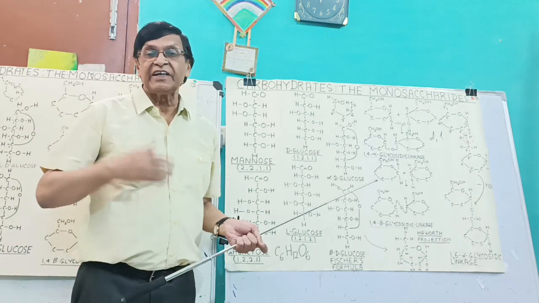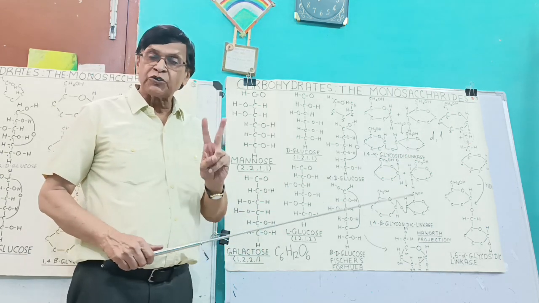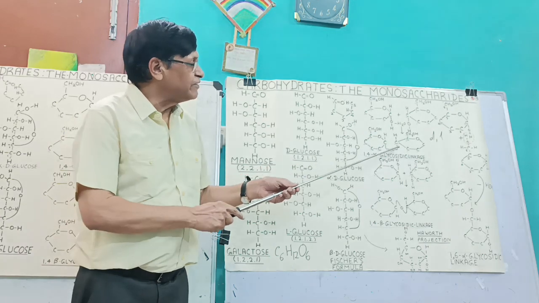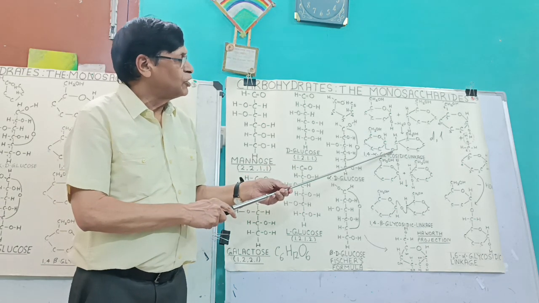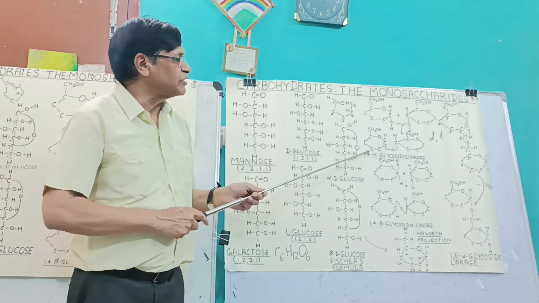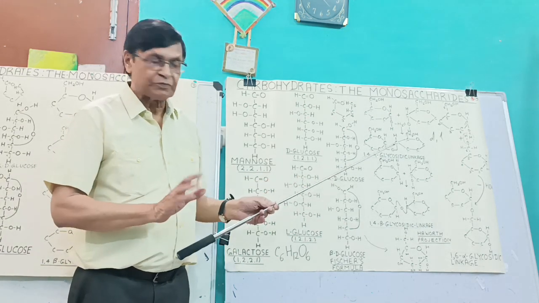Whenever between two molecules, two OH groups are there, water can be eliminated and only one oxygen atom remains. So it is 1 carbon and 4 carbon, so it is 1,4-alpha glycosidic linkage, right?